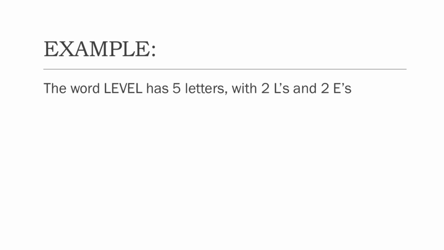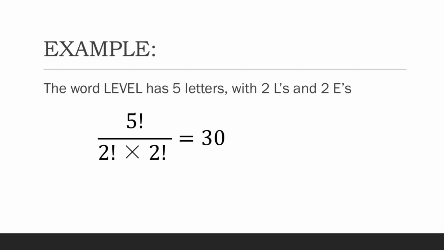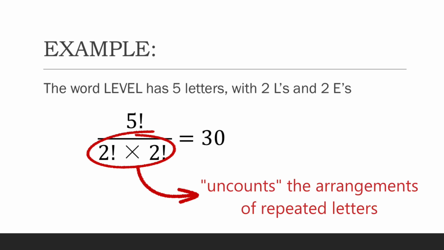For example, the word level has 5 letters with 2 L's and 2 E's. Therefore, the number of ways this can be arranged would be 5 factorial over 2 factorial times 2 factorial, meaning the number of ways the repeat letters can be arranged is uncounted.